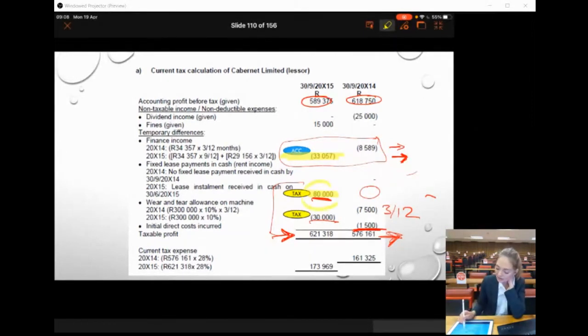And yes, this 80,000 lease payment that we have received is now going to include a finance income as well. But now, because of my finance year and my reporting years are different, the finance income component over here is not going to be the same as the finance income that was recognized for accounting purposes.